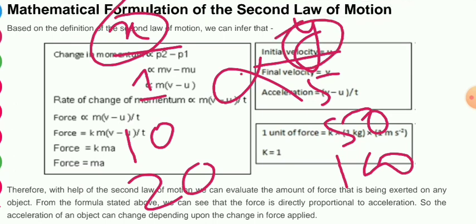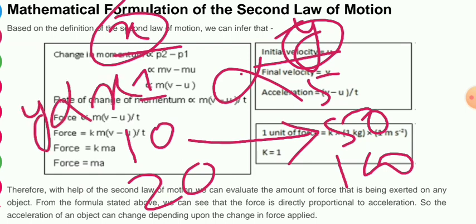So how are these changing? Note it down, y is always 5 times x. So you can write y is proportional to x. If I remove the proportional sign, how can I write it?